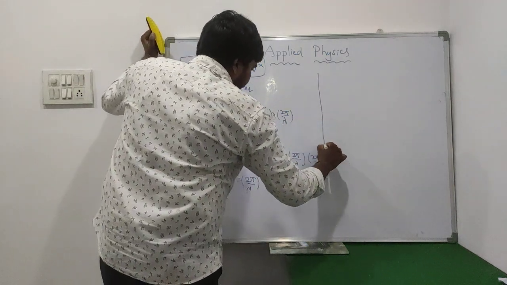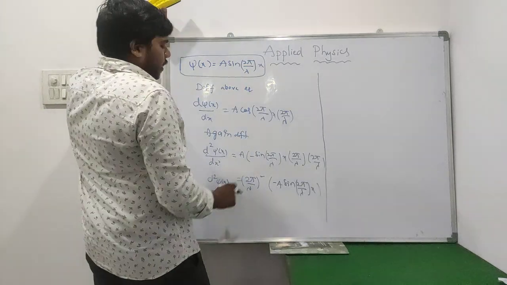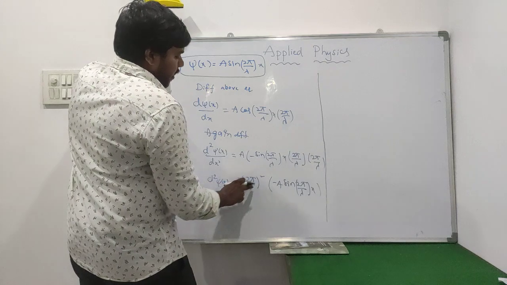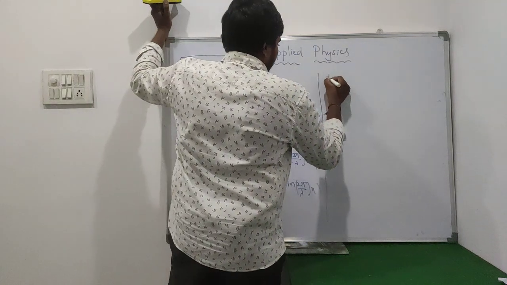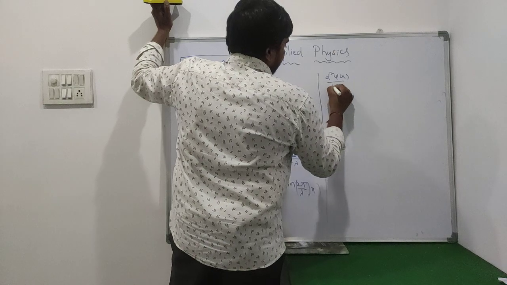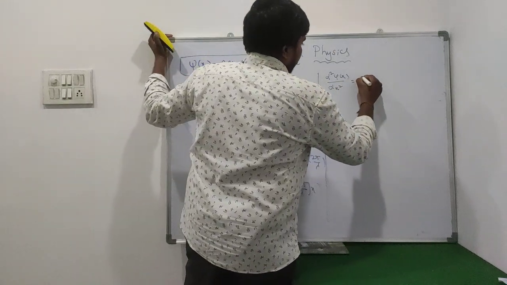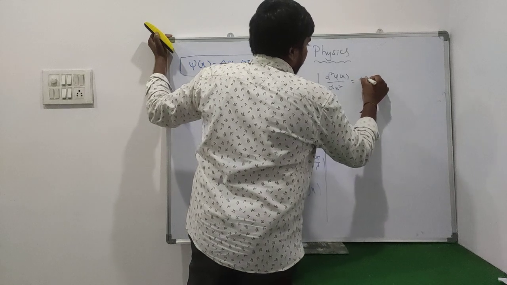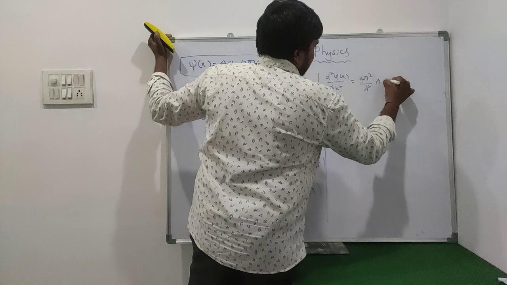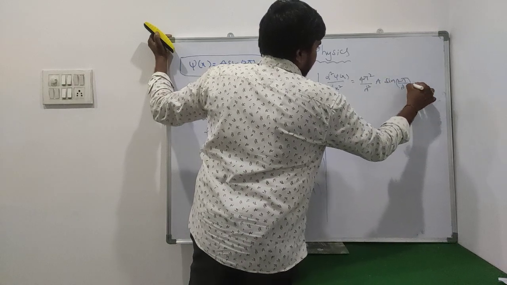Then here 2 pi by lambda whole square, we can apply the square to the inner term, then 2 square is 4, so 4 pi square by lambda square. So d square psi of x by dx square is equal to 4 pi square by lambda square a sin 2 pi by lambda into x.